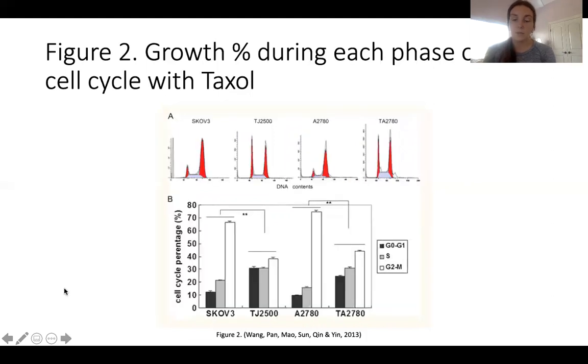In the second figure from the paper by Wang, written in 2013, the growth percentage during each phase of the cell cycle with Taxol, you can see has dramatically changed to the G2 and M phase. And this is due to that prolonged time spent in anaphase and cells not entering telophase. That's because the cells are just basically sitting there and they can't move forward. And so you have some cells that undergo apoptosis, and then you have some that just enter telophase a lot later. Either way, slowing and inhibiting replication.